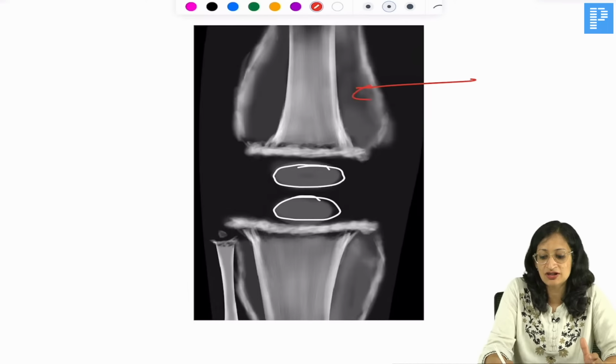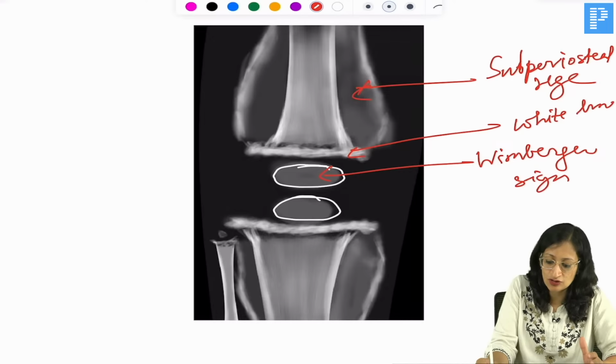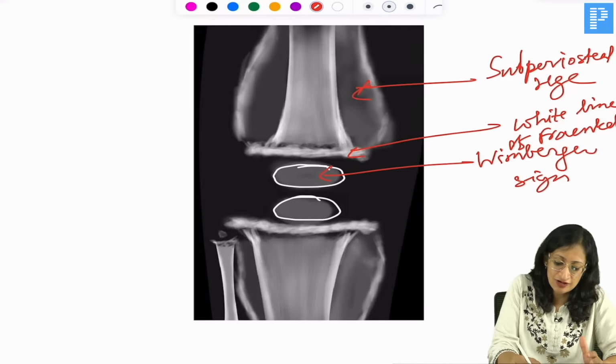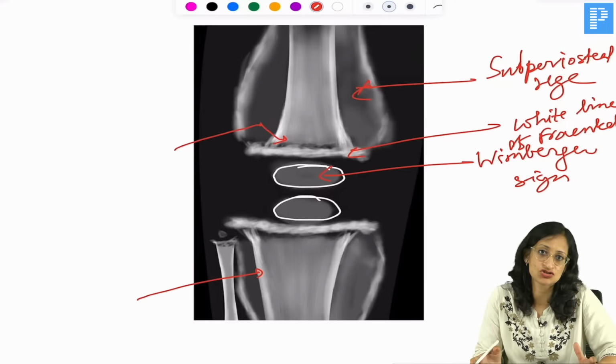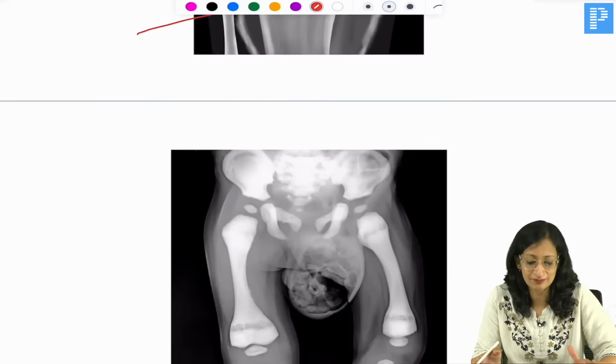Subperiosteal hemorrhage, the Wimberger's sign or the ring-shaped epiphysis, okay. You get the white line of Frenkel, the Trummerfeld zone, the black area which is here, the pencil thin outline of the cortex. So, a lot of findings you can get in X-ray in a child with scurvy, okay.